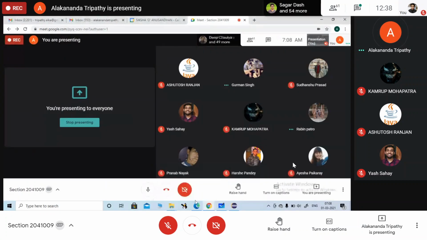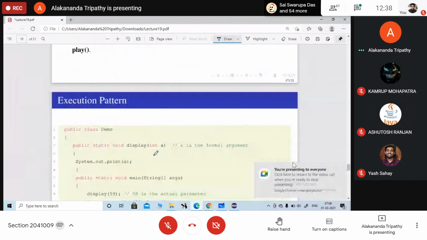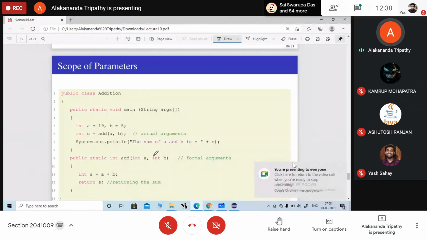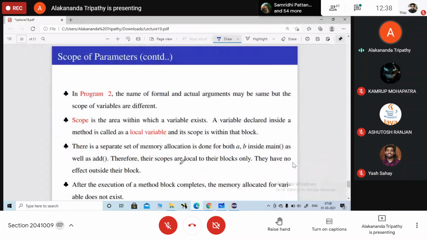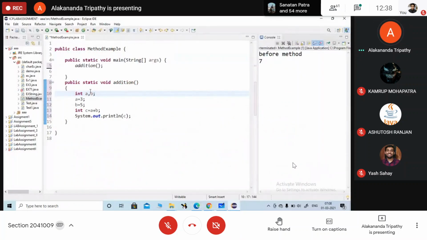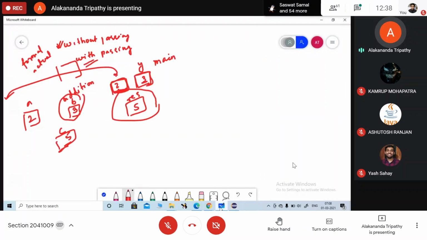Okay. Yes ma'am. So these are the few examples given. Addition of variables. Now local. Now these a and b variables are said to be local to this method block. इस block के लिए क्या बोलते हैं इसको? Local बोलते हैं. Okay.